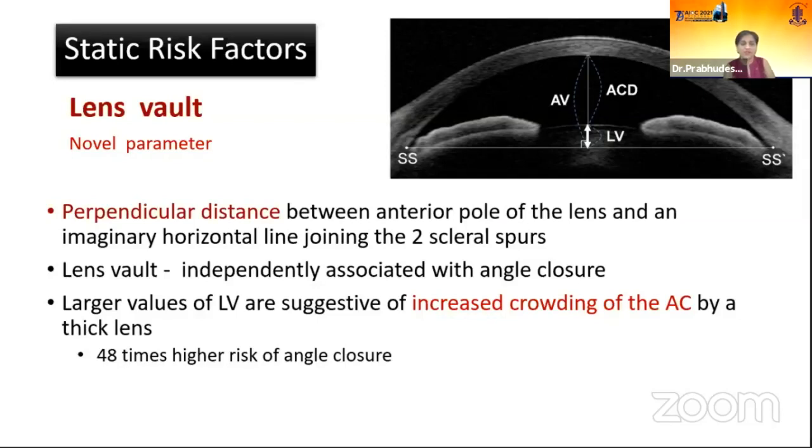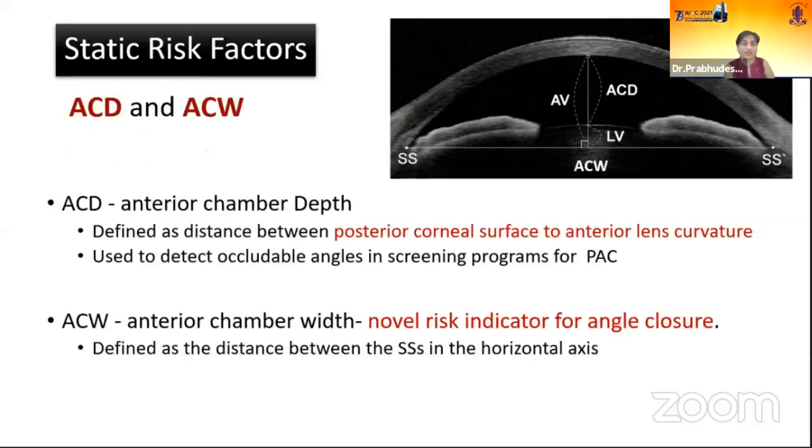So this is independently associated with angle closure, and larger values of LV suggest increased crowding, and the upper quartile has a 48 times higher risk of angle closure than the lower quartile in a statistical graph.